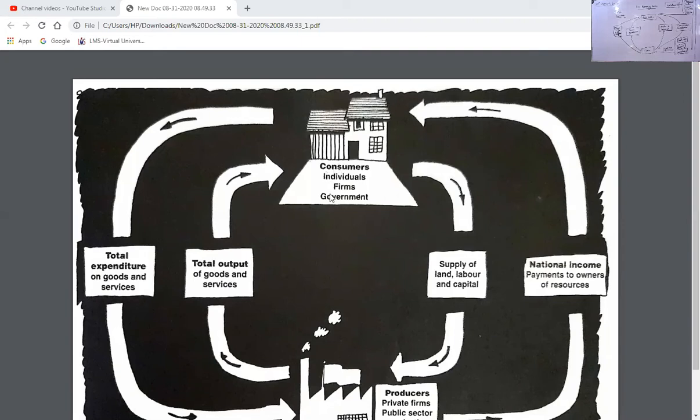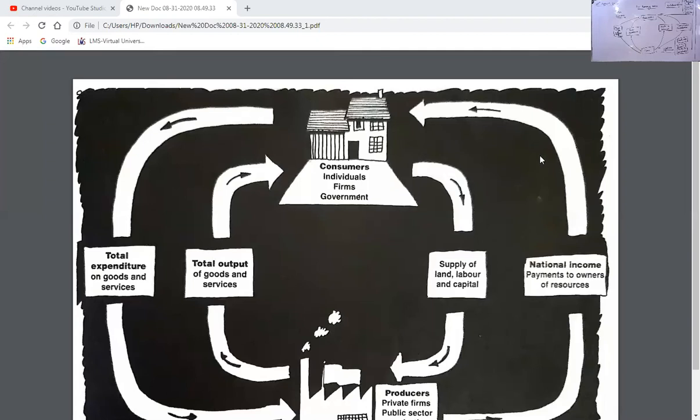And what are they doing in return? Now see the anticlockwise direction. You can see the arrow coming down, showing the total expenditure on goods and services by the households. So it's returning back to the firms, and the firms in return are giving payments to the owners of the resources, the factors of production, just like in the diagram you have seen: rent, wages, interest, and profits. This is known as the national income, which is coming back to the households, and this is how the national income of the economy flows.